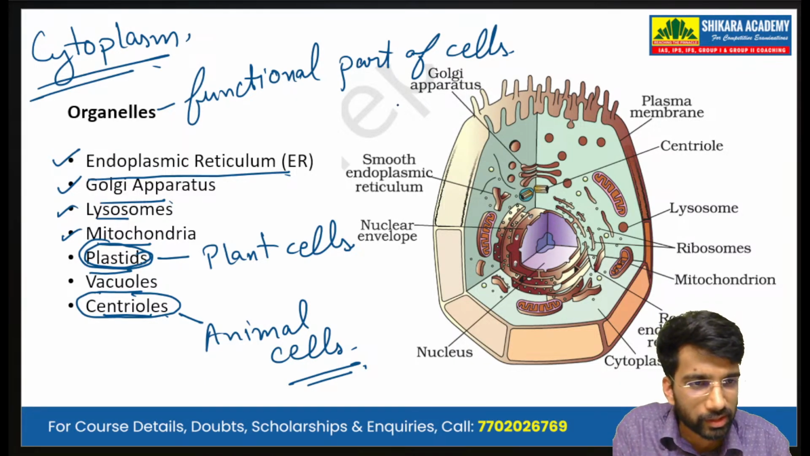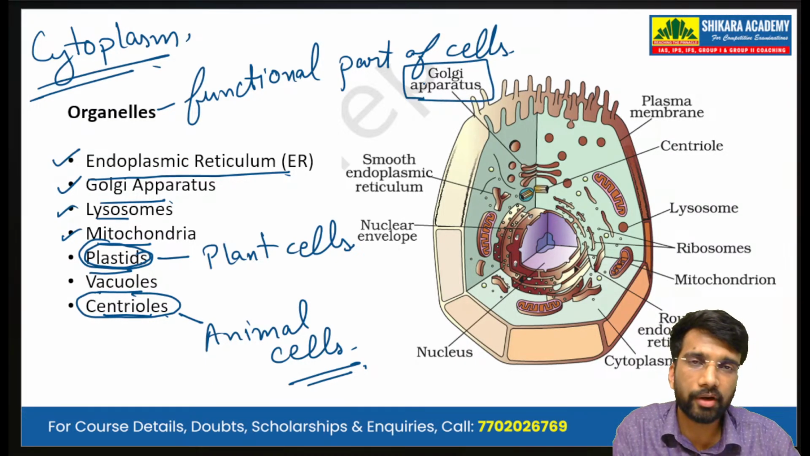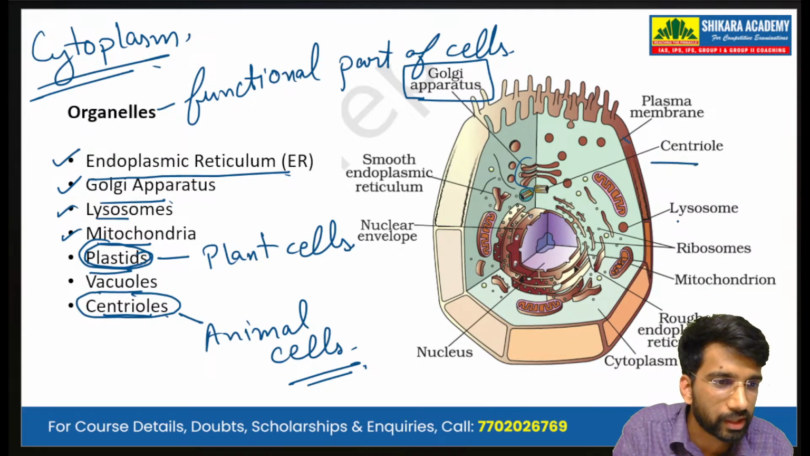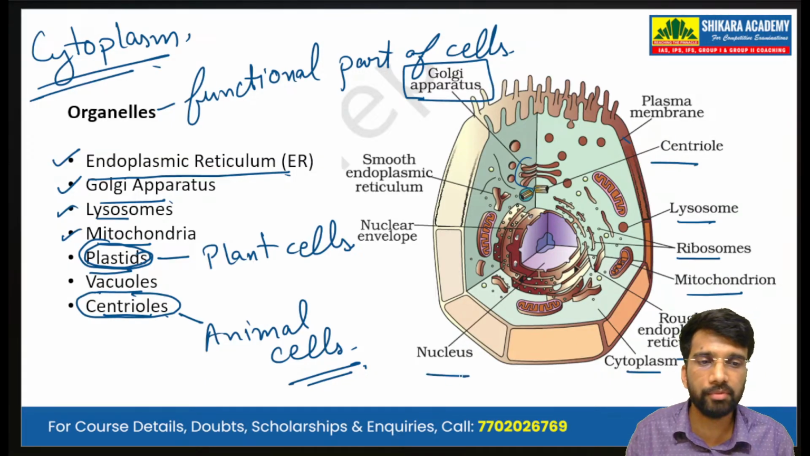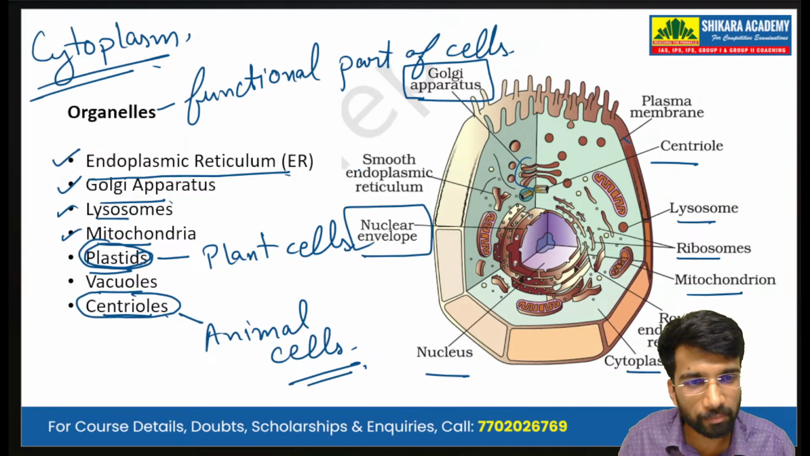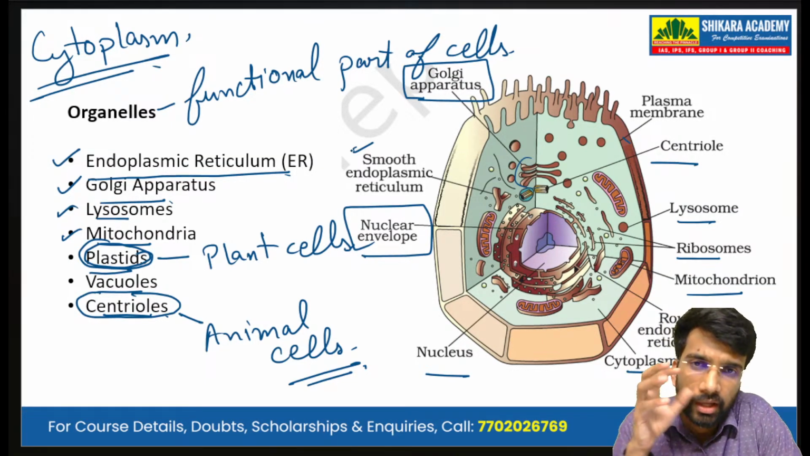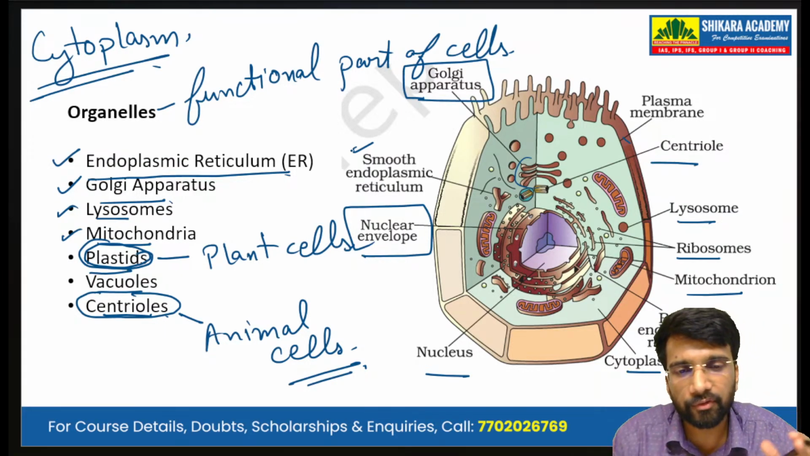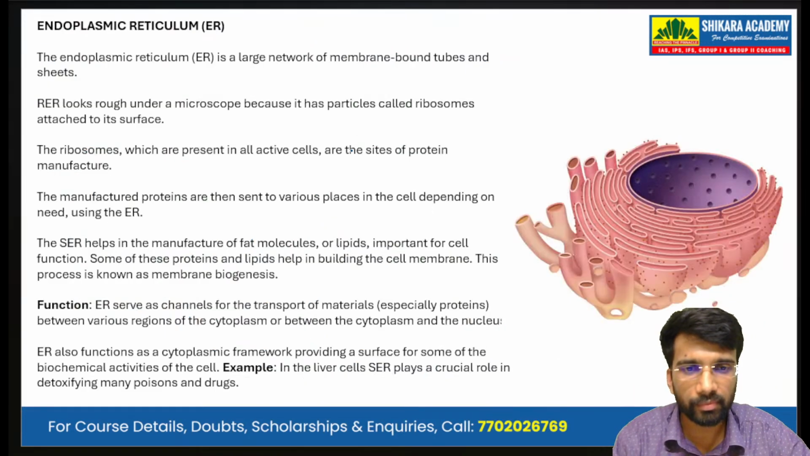Okay. Now, this is a typical animal cell. We can see the different types of organelles, that is the Golgi apparatus, the plasma membrane, centrioles, lysosome, ribosomes, mitochondrion, rough endoplasmic reticulum, cytoplasm, nucleus, nuclear envelope, the smooth endoplasmic reticulum. The cytoplasm is a matrix that houses all these different types of organelles.